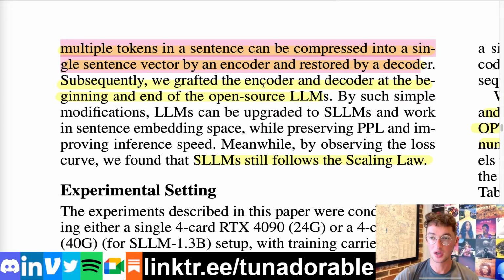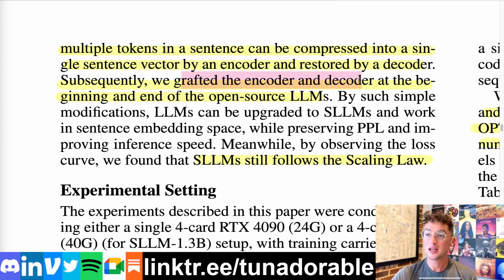And then once you've done that, really all you have to do is graft that encoder and decoder onto the beginning and end of a regular open source LLM, just a GPT style system. Except now, of course, the loss function does not come directly onto the GPT itself. It now starts off at the decoder, and the gradient moves back through to the GPT and then eventually the encoder.